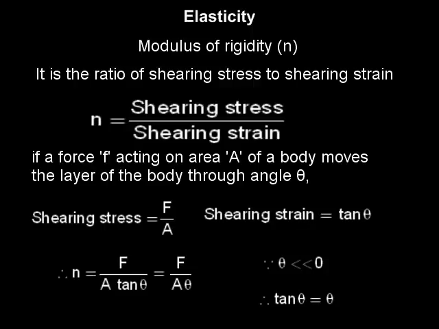Therefore, modulus of rigidity N is F upon A tan theta. For small angle theta, tan theta is equal to theta. Hence, the shearing stress is F upon A, but the shearing strain is theta, and then the modulus of rigidity is F upon A theta.